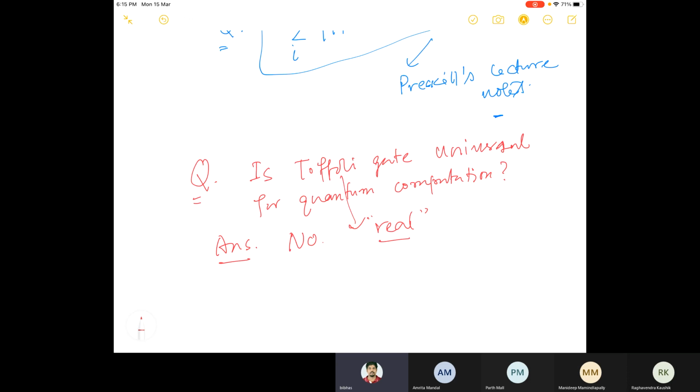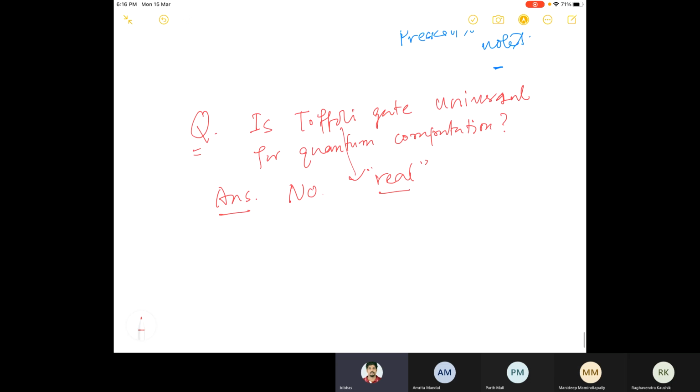Okay, there is another thing which I did not say. There are two things. Let me start from here, then there will be a link. The question will be, if Toffoli is not universal, can there be some additional gates along with which it will give you a set of gates which is universal for quantum computation? And that is possible. But there are two things. This is not exactly like classical computation.